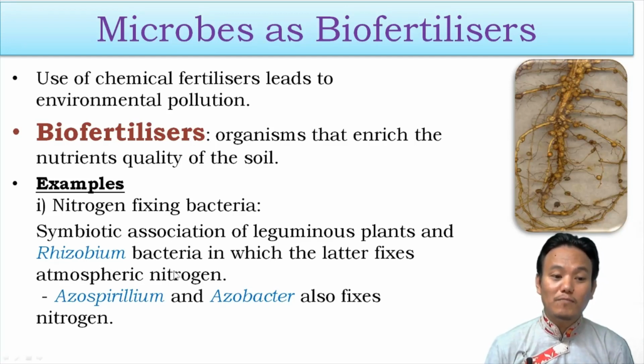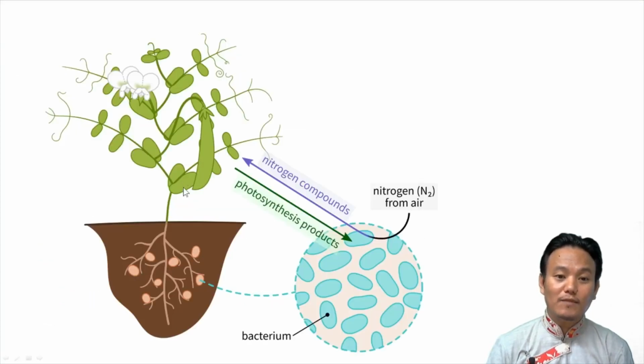Apart from rhizobium bacteria, we also have azospirillum bacteria. We also have azotobacter. So these are nitrogen fixing bacteria. If you look in this particular diagram, it has shown clearly that for the plant, bacteria fixes the atmospheric nitrogen, and for the bacteria, plant provides photosynthetic products.